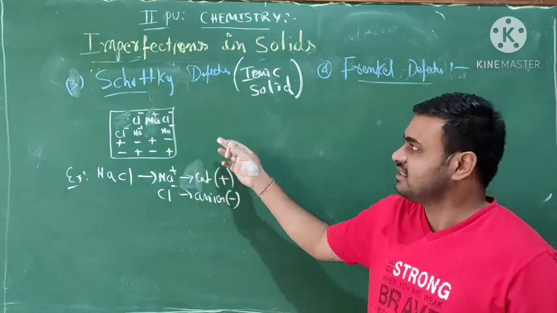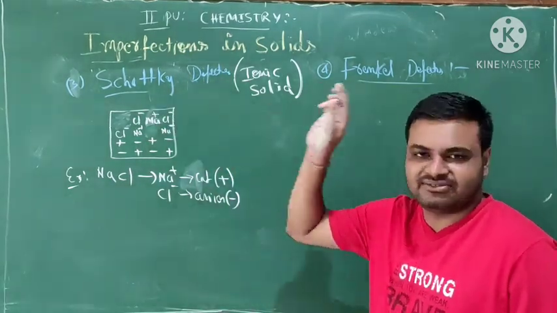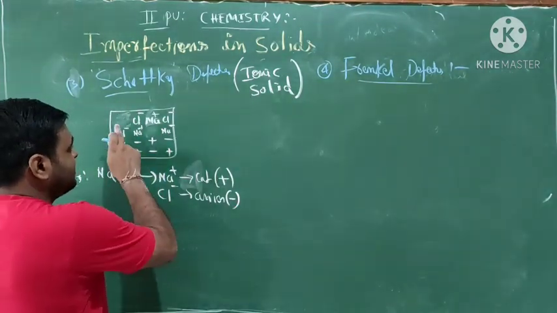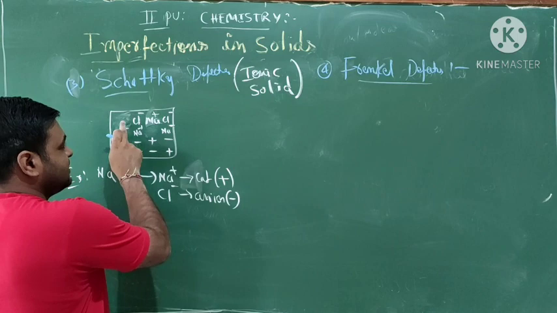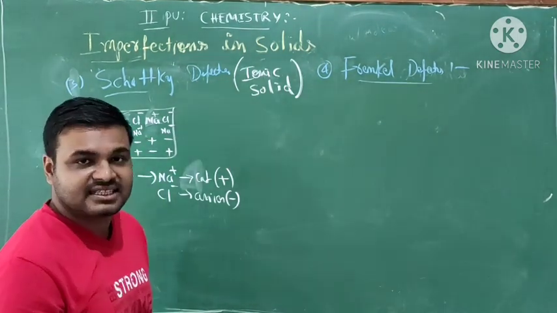So what I did here, an equal number of cations and anions are missing.